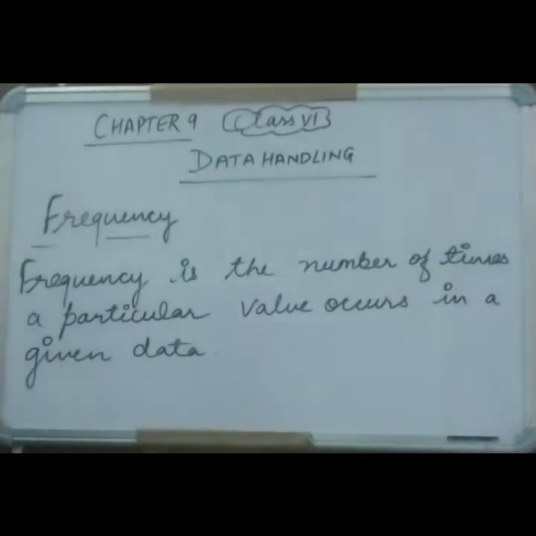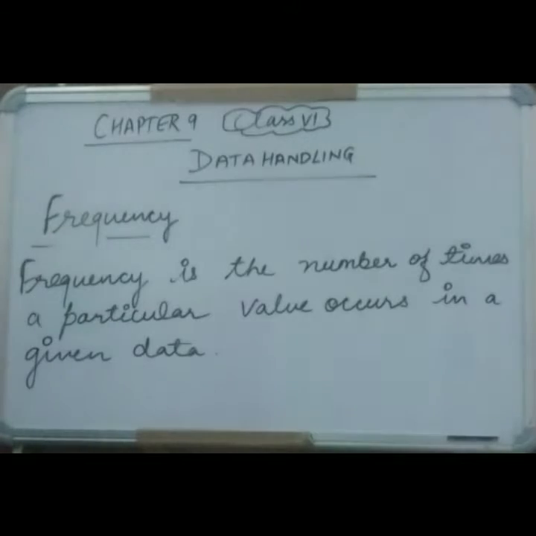That 11 is the frequency. It means the number of times a particular value occurs. The number of times laddu is coming is 11. And like this, suppose barfi is coming 3 times. That 3 is the frequency, because we have distributed barfi to 3 students. Okay. So that is frequency.